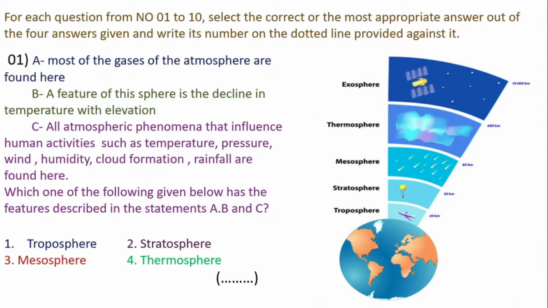Let's look at the question now. A. Most of the gases of atmosphere are found here. B. A feature of this sphere is the decline in temperature with elevation. C. All atmospheric phenomena that influence human activities such as temperature, pressure, wind, humidity, cloud formation, rainfall are found here. Which one of the following given below has the features described in the statements A, B, and C?